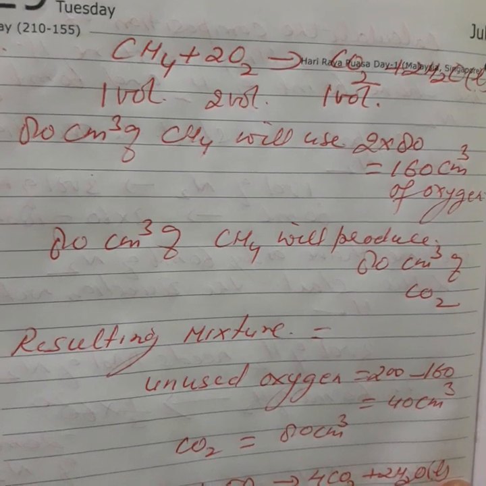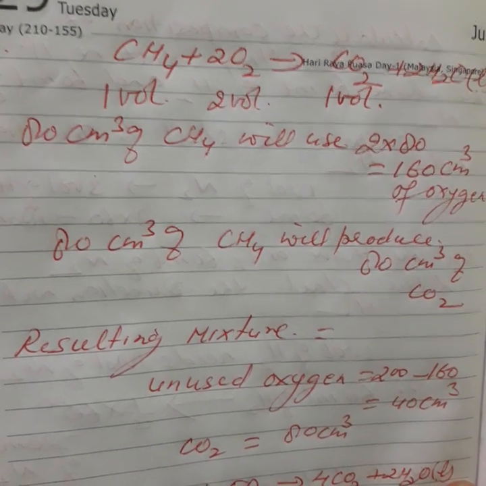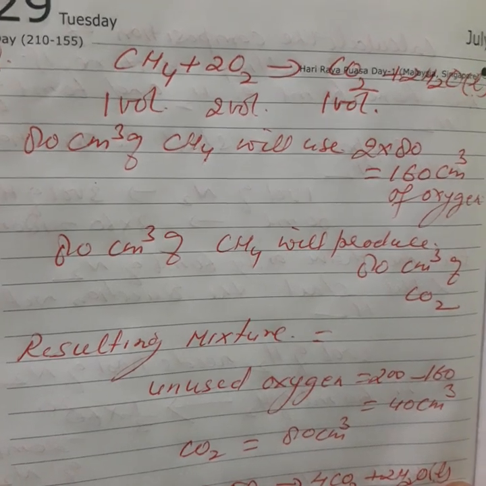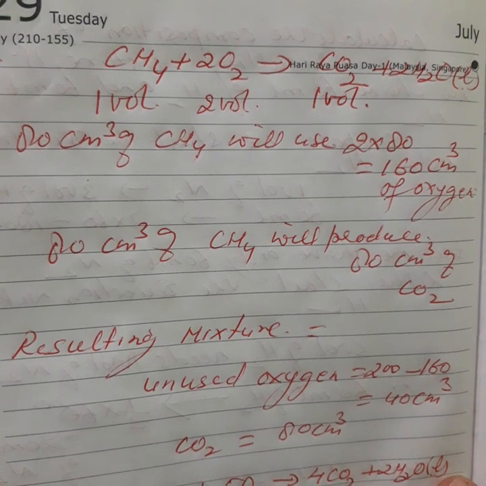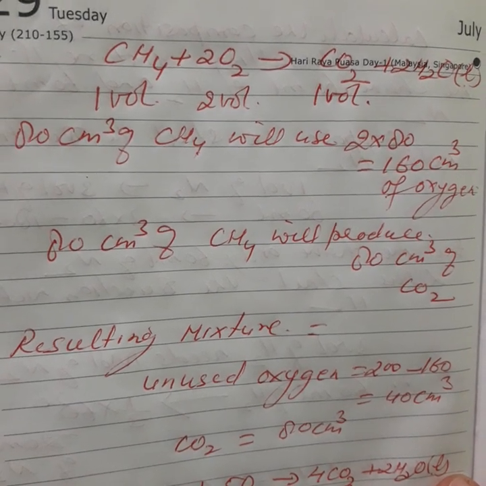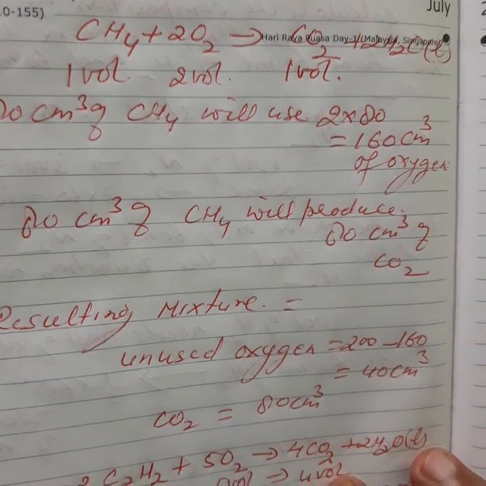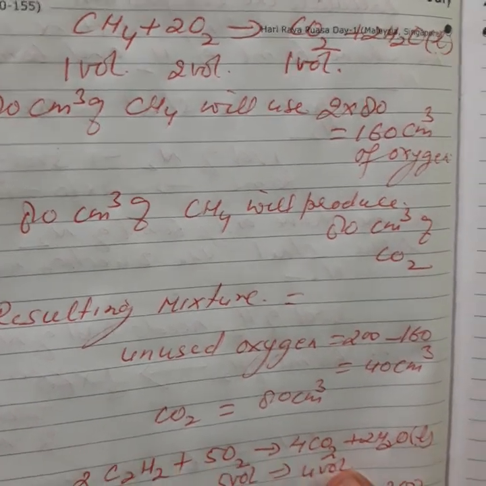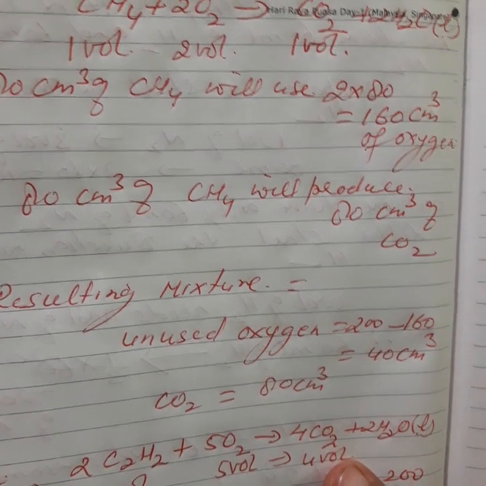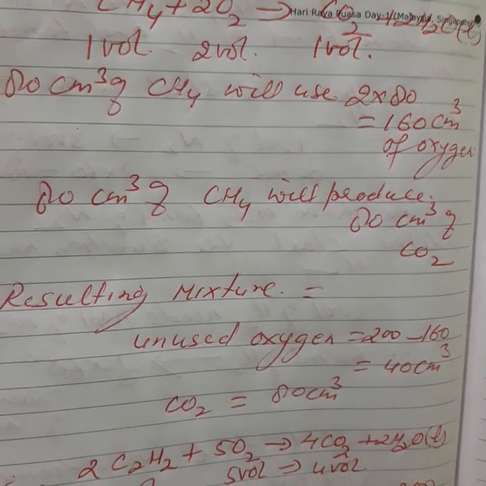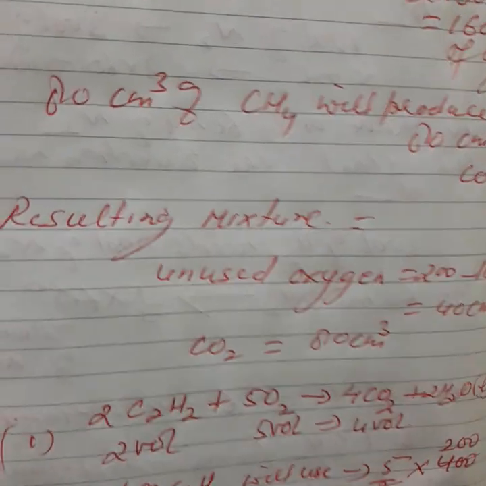Okay, now we have to calculate the amount of carbon dioxide produced. See the ratio between methane and carbon dioxide, the same, 1:1. 1 volume of methane produces 1 volume of carbon dioxide. Therefore, 80 centimeter cube of methane will produce 80 centimeter cube of carbon dioxide. So what will be the resulting mixture? Unused oxygen 40 centimeter cube and carbon dioxide produced 80 centimeter cube.